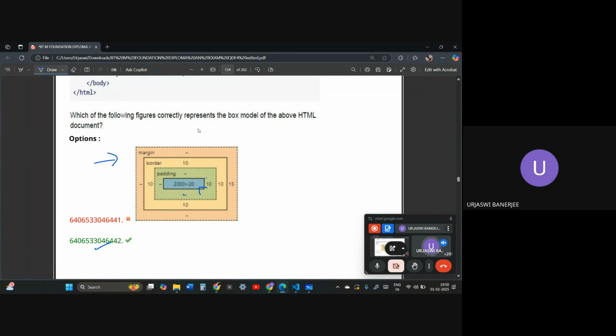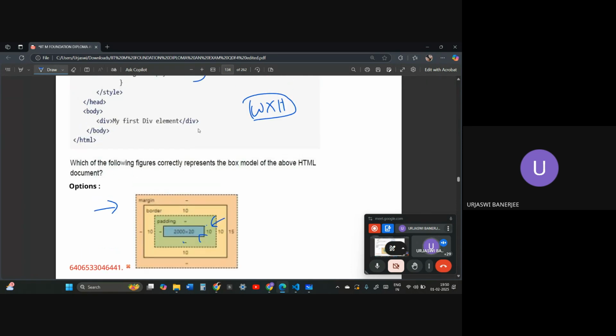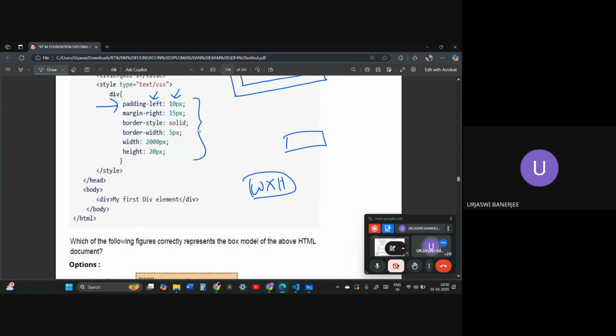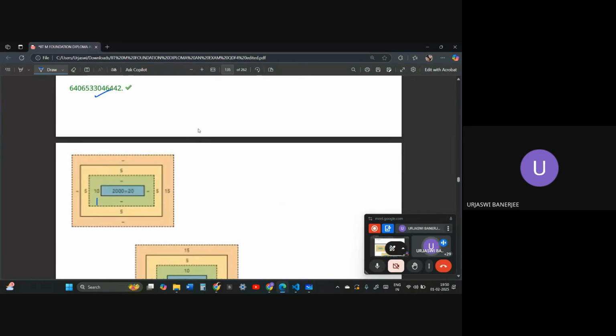Padding is actually appearing on the right side, right? But this is not wrong. It says in the option that it should be appearing in the padding left. So padding should be appearing on the left side. Why? Because it mentions in the question that padding left.